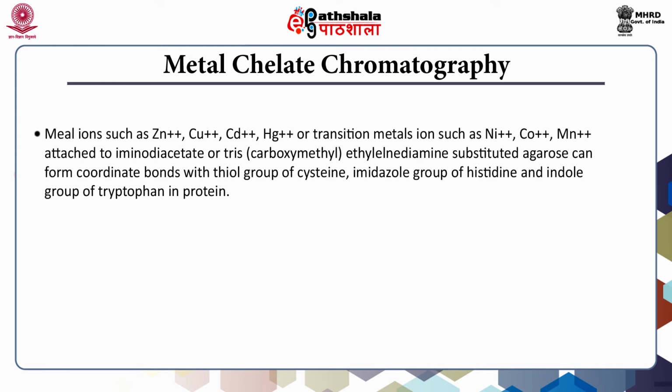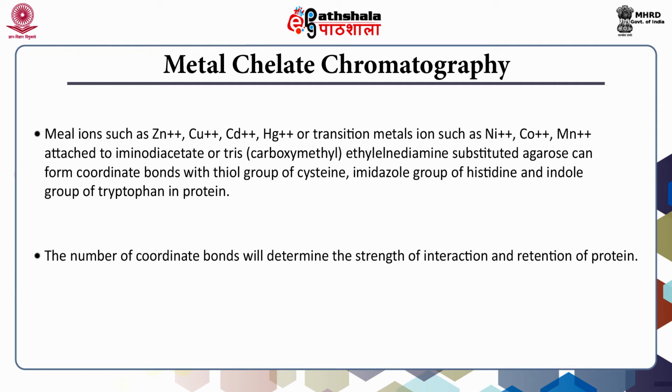Metal ions such as zinc, copper, cadmium, mercury, or transition metals such as nickel, cobalt, manganese can be attached to iminodiacetate or tris-substituted agarose. The thiol group of cysteine, imidazole group of histidine, and indole group of tryptophan in a protein can bind with metal ions through coordinate bonds.